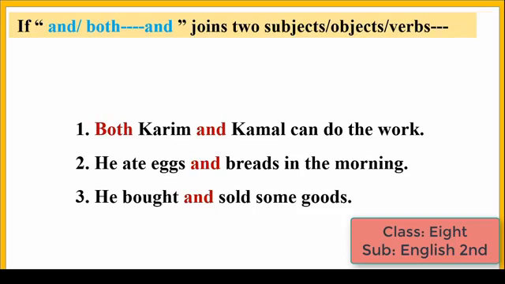Number 2, he ate eggs and breads in the morning. Here eggs and breads are two objects, and these two objects are joined by and. Look at the third sentence. He bought and sold some goods. Here bought and sold are verbs. These two verbs are joined by and.